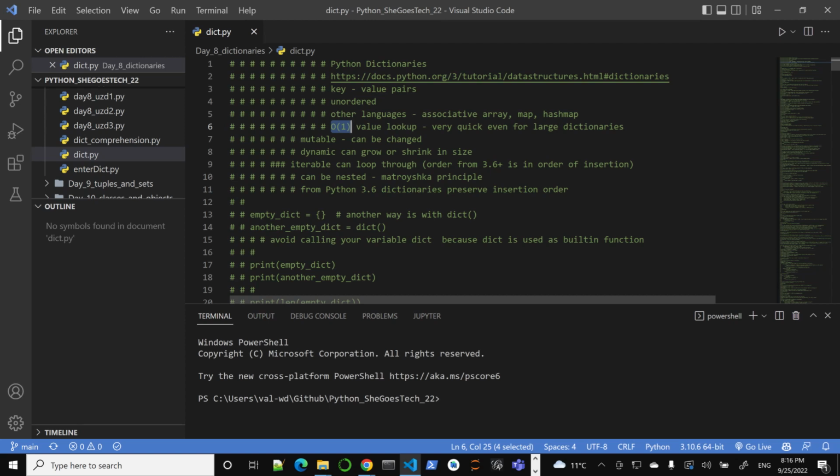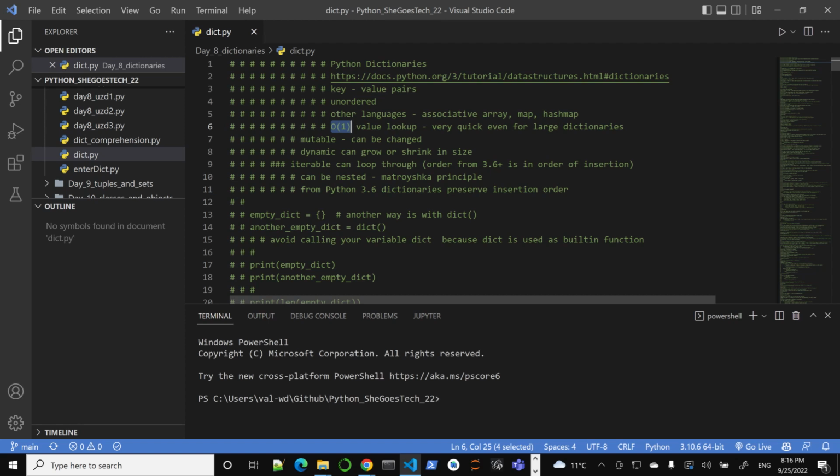You can compare it to a huge list of items, right? You need to find a specific item. If you don't know the index, you'll spend a lot of time looping and looking for something. So that's why you need a dictionary, if you need some keys associated with some values.